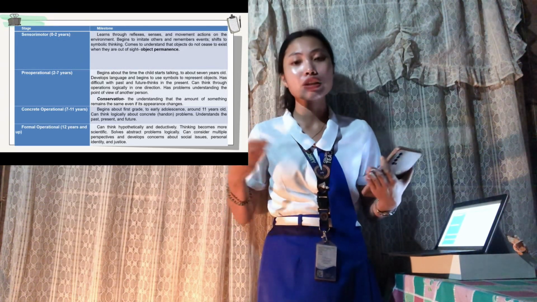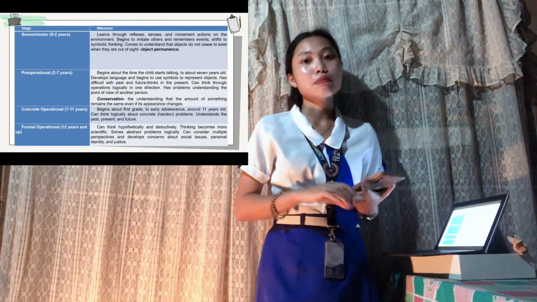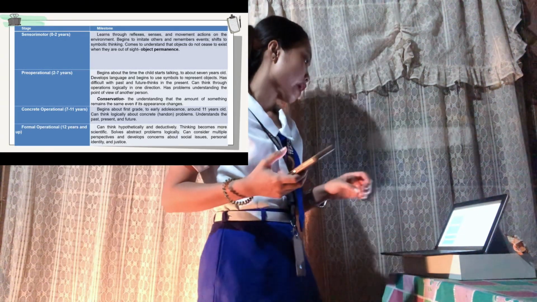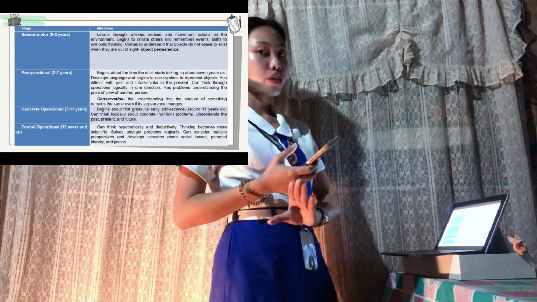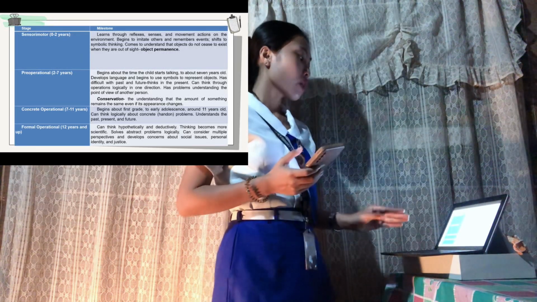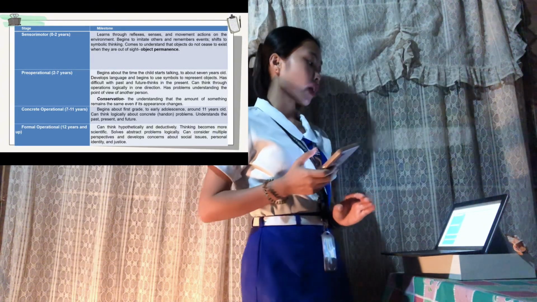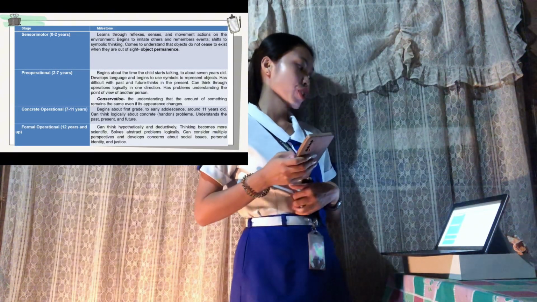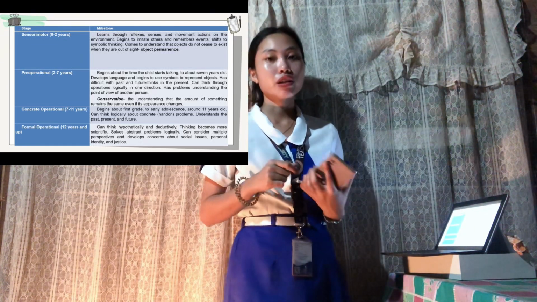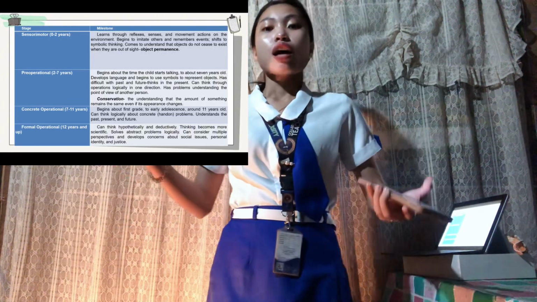So in this stage, children can arrange according to size and color, for example, shapes. So the next one is the formal operational stage. They can think hypothetically and deductively. Thinking becomes more scientific, they solve abstract problems logically, can consider multiple perspectives, and develop concerns about social issues, personal identity, and justice. So this stage is characterized by abstract thinking and the ability to reason hypothetically.